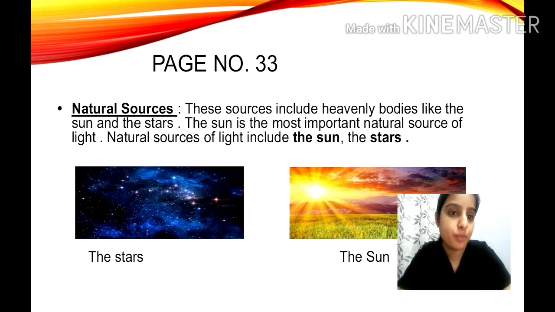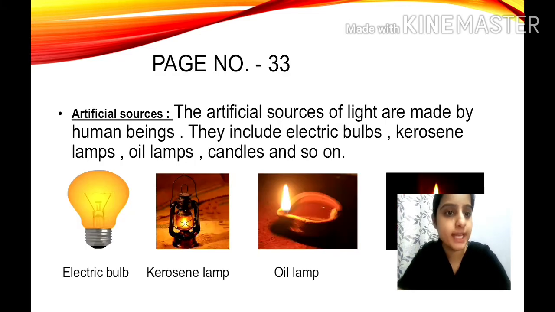What are the important points to remember here? That the stars and the sun are the two natural sources of light. And if it is asked, children, is the moon a natural source of light? The answer will be no. Why? Because it does not have its own light. And next, children, name the most important natural source of light. What will you answer? The sun is the most important natural source of light. Clear? Let's move to next.